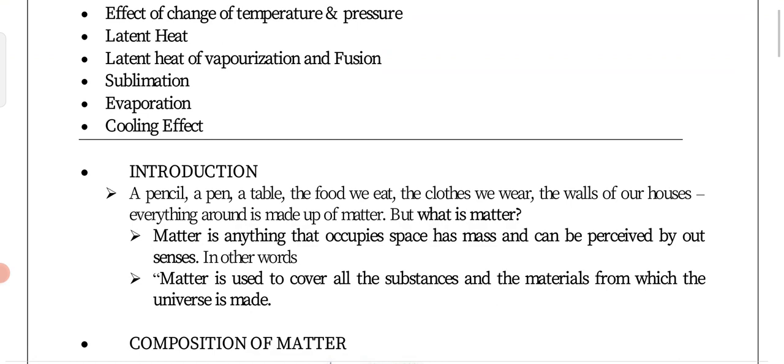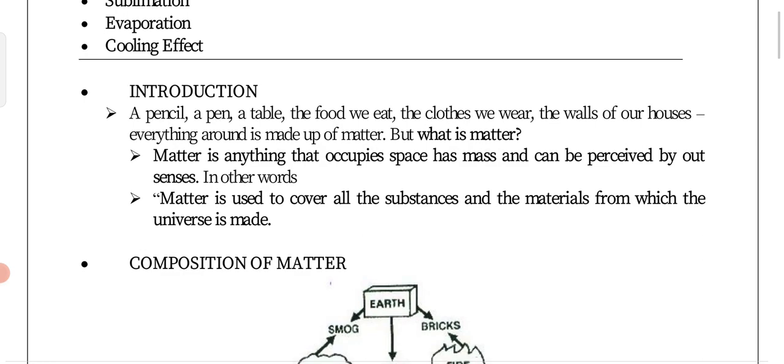Okay. So, composition of matter, now we are coming to that point. Here it is written: matter is anything that occupies some space and has some mass. Matter is used to cover all the substances and materials from which the universe is made. The materials by which the universe is made are also called matter.